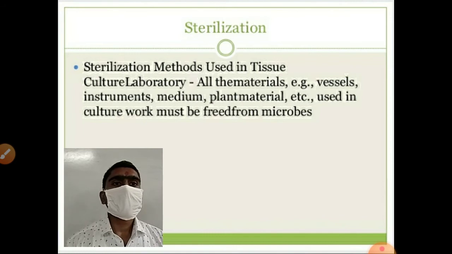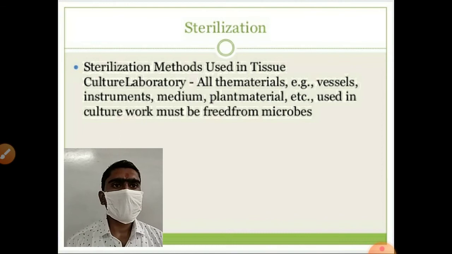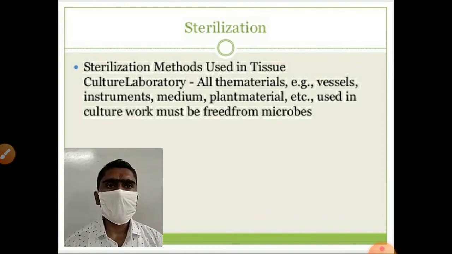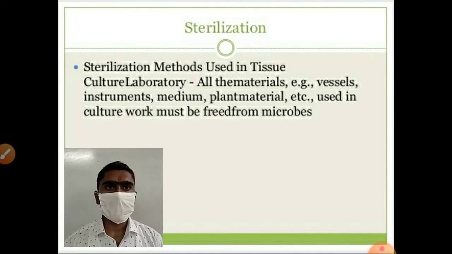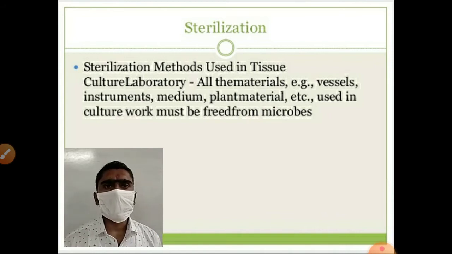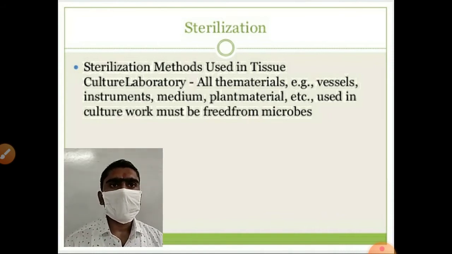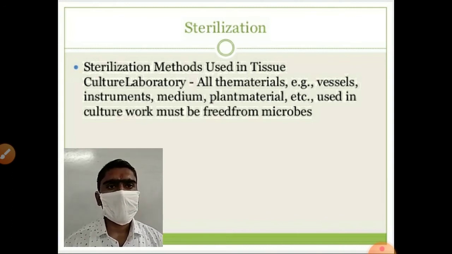For this, sterilization is a must, and all the materials used in culture work, for example vessels, instruments, medium and plant material, must be free from microorganisms. Whatever we are using for tissue culture or for growing plants in vitro must be free from microorganisms, and to make them free of microorganisms, sterilization is the technique. By using that technique we can make them microbe free.